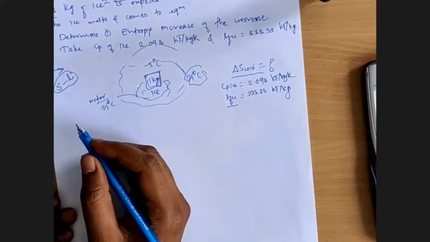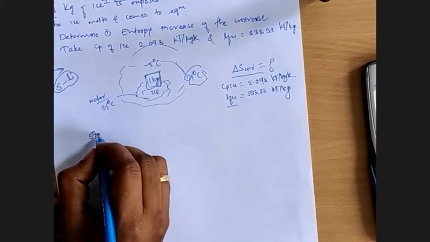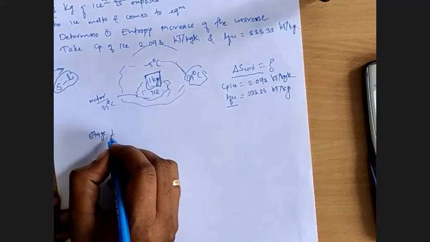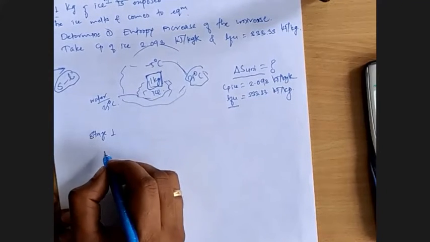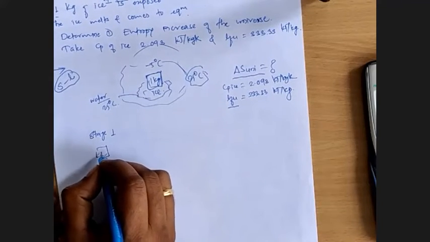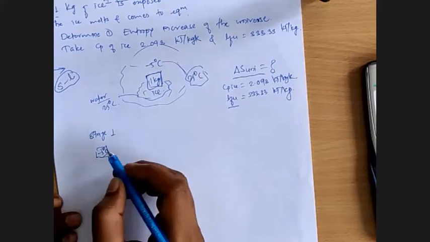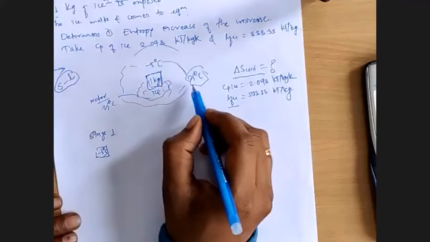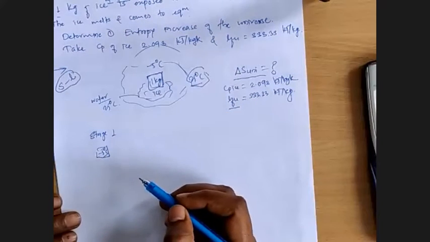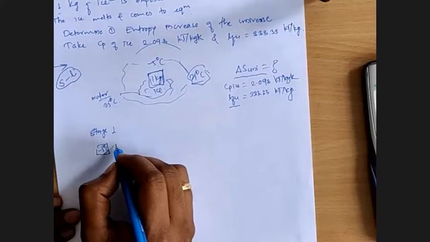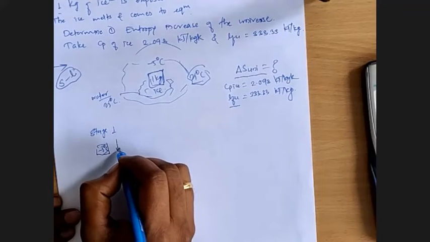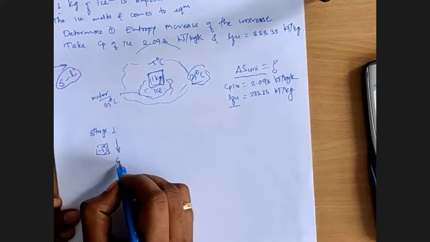What are those three stages? Stage 1 is there is ice at -5 degrees Celsius. When it is exposed to atmosphere at 25 degrees Celsius, first its temperature is going to start increasing and it will become 0 degrees Celsius.